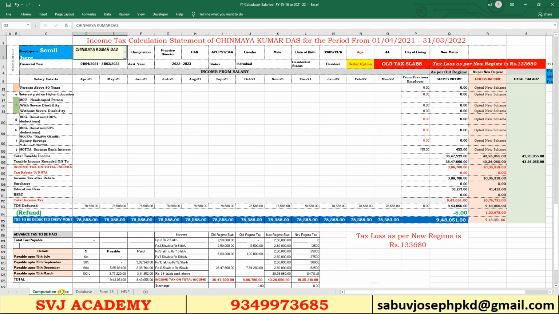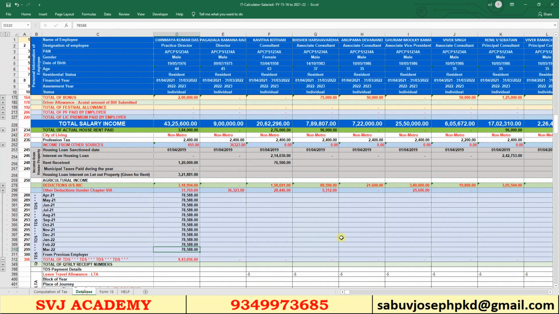Now come to the computation sheet. Here in March we have to deduct TDS as 78,583. So here 78,583, 5 rupees will be less than other months.